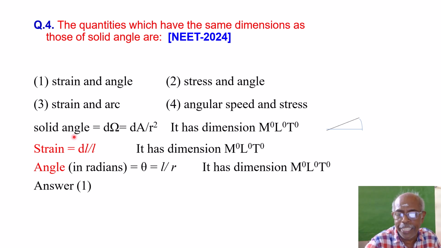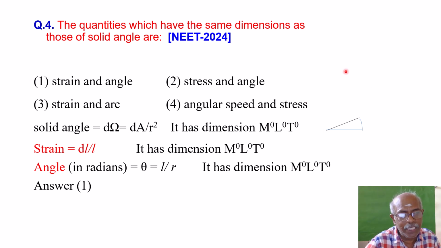What is solid angle? d omega is equal to dA by r square, the small area divided by r square. What is the unit of area? Meter square. What is the unit of r? Meter. Then r square is meter square. So meter square by meter square, they cancel. So what is the dimension? It has no dimension. The dimension of solid angle is M power 0, L power 0, T power 0.